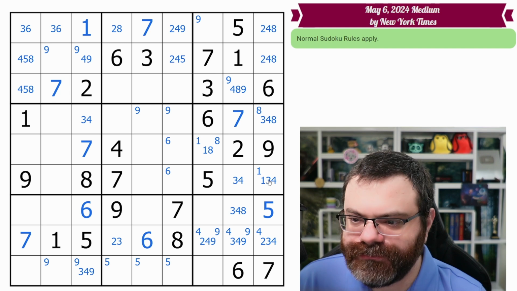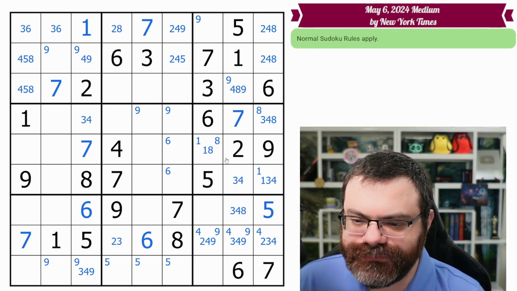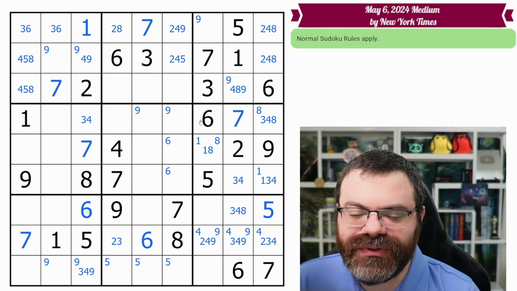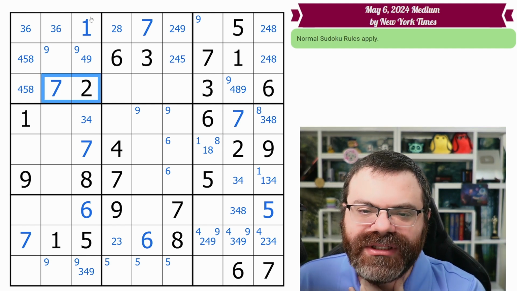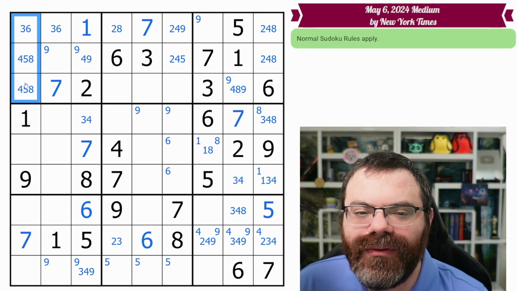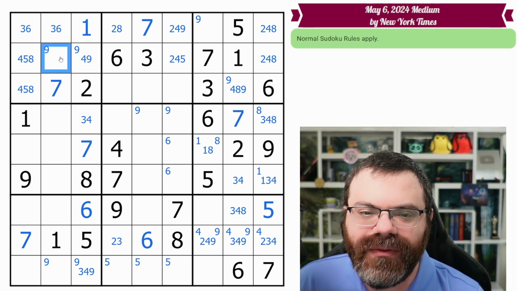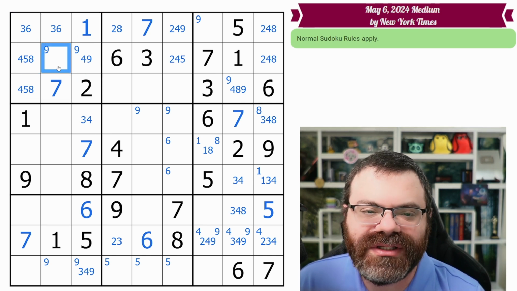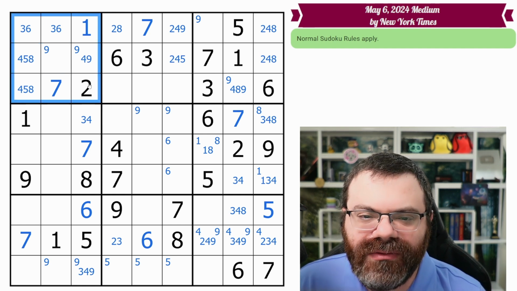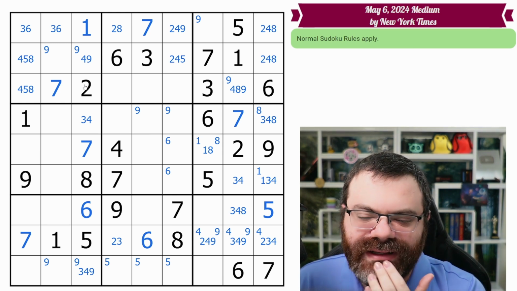Okay. So that should do it for our initial scanning, and we did not finish the puzzle. So what we're going to do next is we're going to go box by box, and we're going to see if we missed anything a little bit more subtle per box. Now, we don't really care too much about boxes that we've already mostly marked up or fully marked up. I would call this box fully marked up. We just didn't mark this one. This was down to 4, 5, 8, 9 in all of them. And so we're looking for things internal to the box still, and we didn't find anything internal to the box.